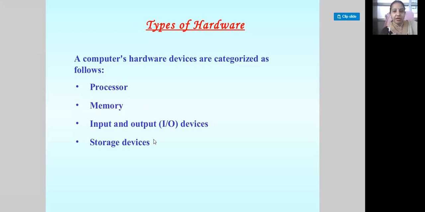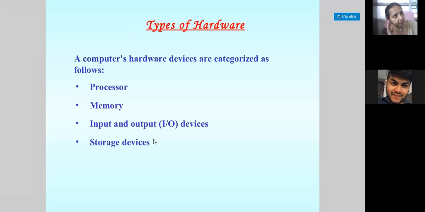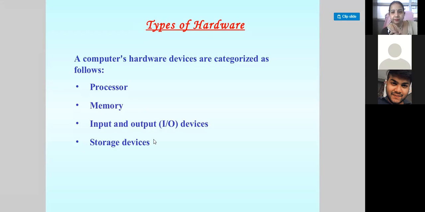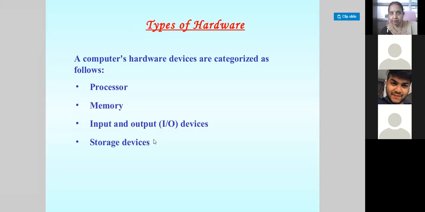Give example of any input device. Keyboard, okay. And Kamini, give example of any output device. Ma'am, monitor and printer. Okay. And Diksha, you give example of storage device, any storage device. Ma'am, floppy disks, pen drives, hard drives. Very good.